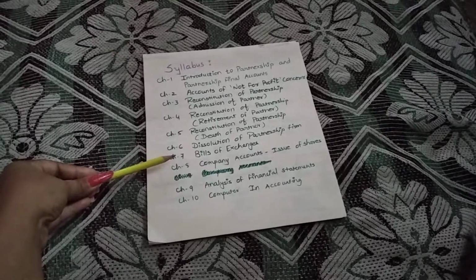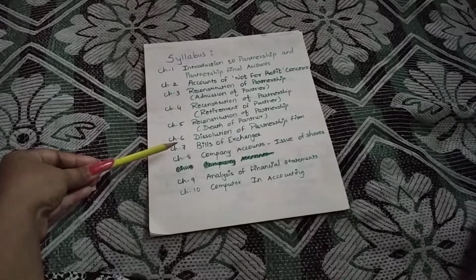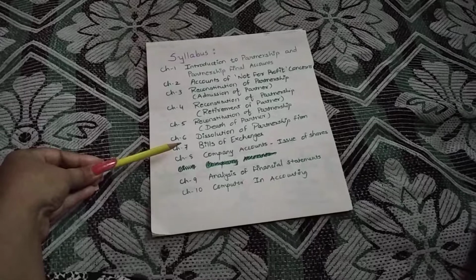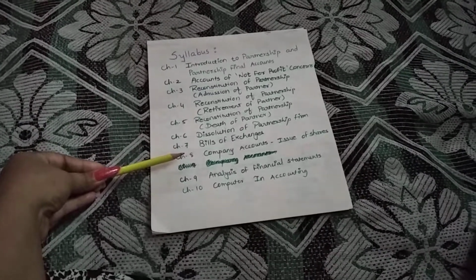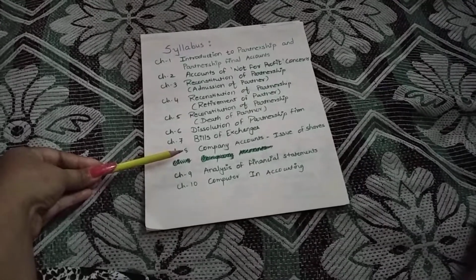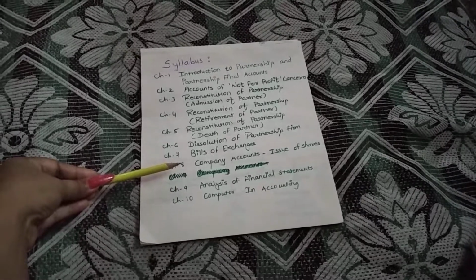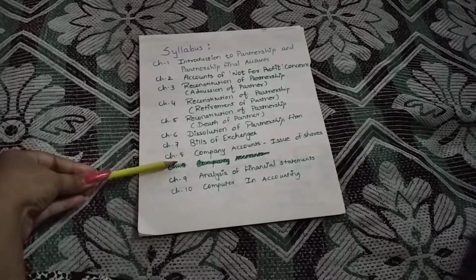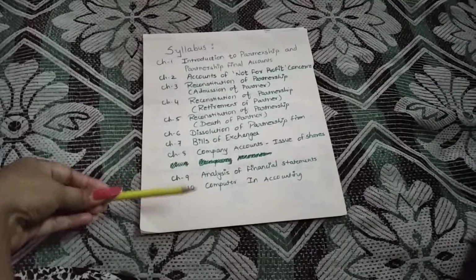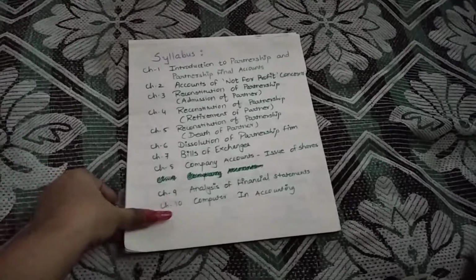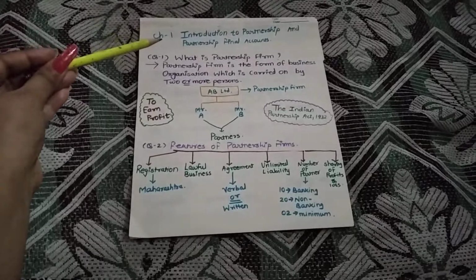Chapter 7 is Bills of Exchange. This chapter explains what Bills of Exchange are, why they are used, and the accounting treatment while using this negotiable instrument. Chapter 8 is Company Account: Issue of Shares. This chapter explains the concept of shares and the accounting treatment while issuing shares for constructing the capital structure of the company. Chapter 9 is Analysis of Financial Statement. Chapter 10 is Computer in Accounting. I am starting my first lecture with the first chapter, that is Introduction to Partnership and Partnership Final Account.